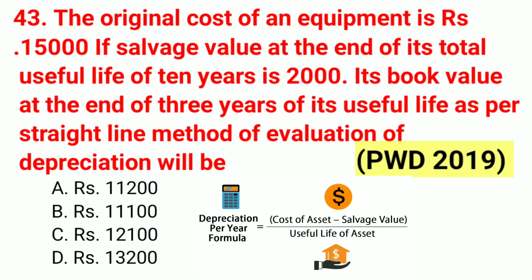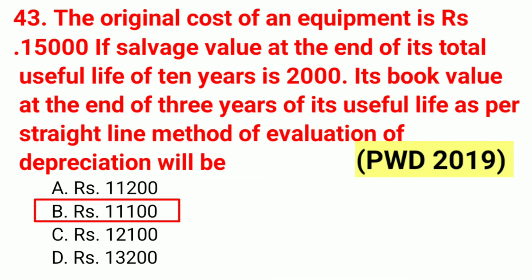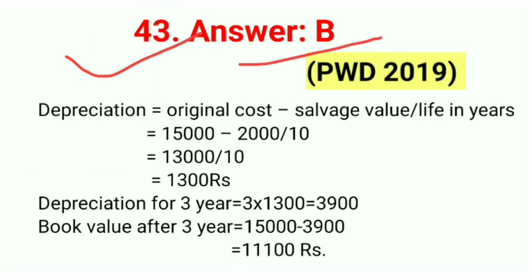Question number 43. The original cost of an equipment is 15,000 if salvage value at the end of its total useful life of 10 years is 2,000 if book value at the end of 3 years of its useful life as per straight line method of evaluation of depreciation will be. The correct answer B, 11,100. 43 question is B.